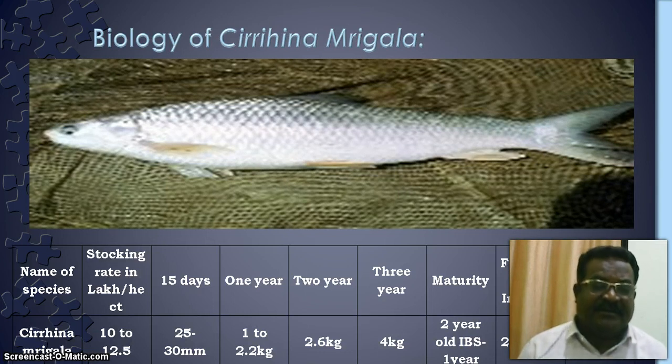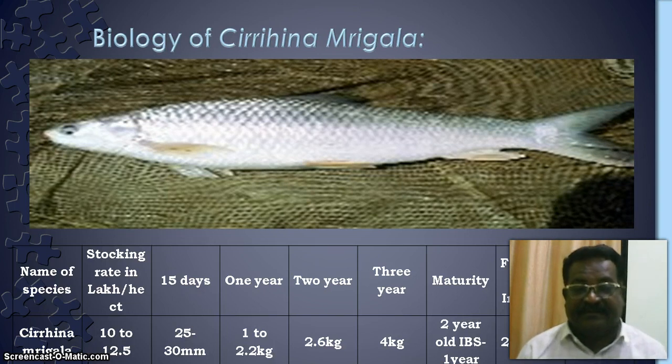So now these are the three species: Catla, Rohu and Mrigal. Catla is the surface feeder, Rohu is the column feeder, and Mrigal is the bottom feeder. Catla is herbivorous in nature, Rohu is carnivorous in nature, and Cirrhinus mrigala is omnivorous in nature. So it is nothing but the best combination for polyculture, and these are the species preferred by Indian pisciculturists for culture in the fish farm.